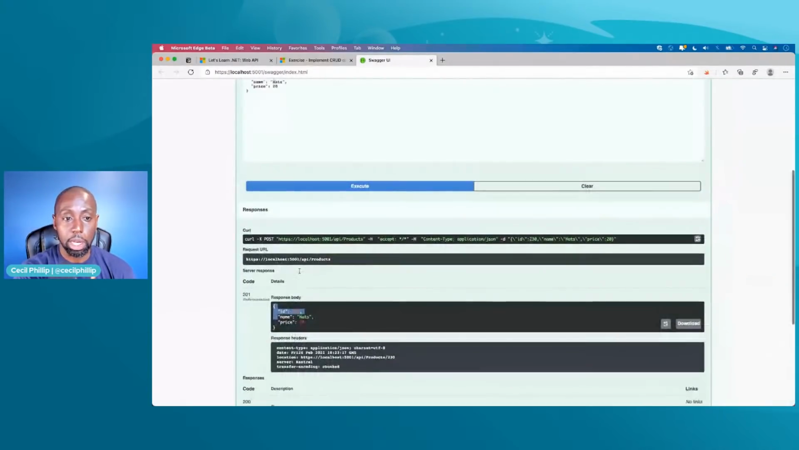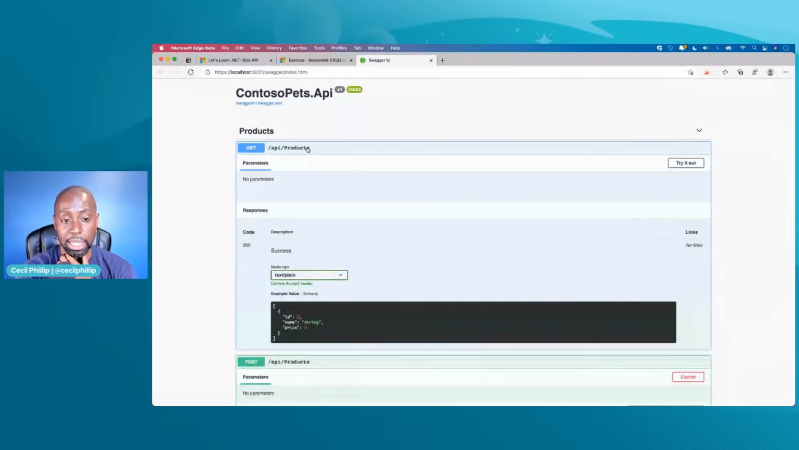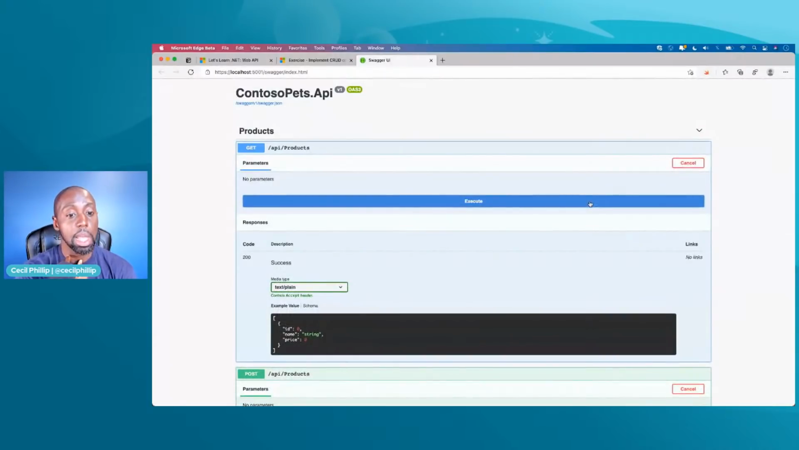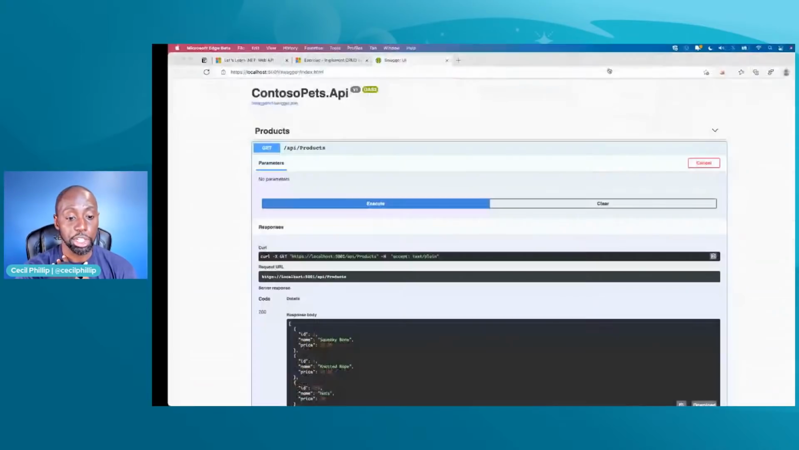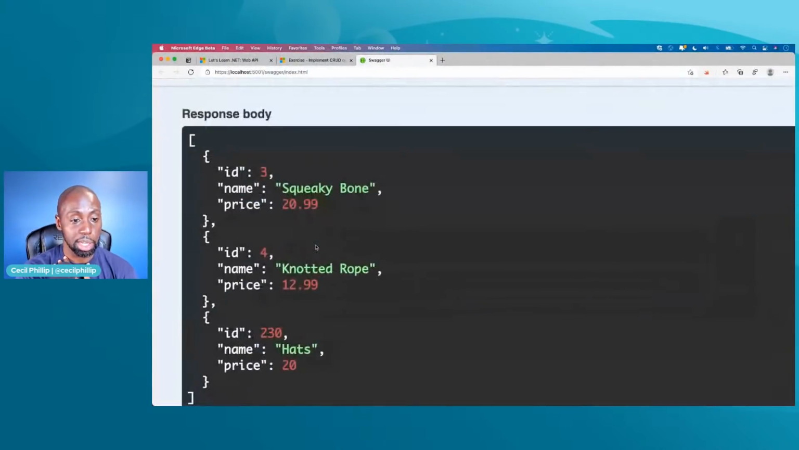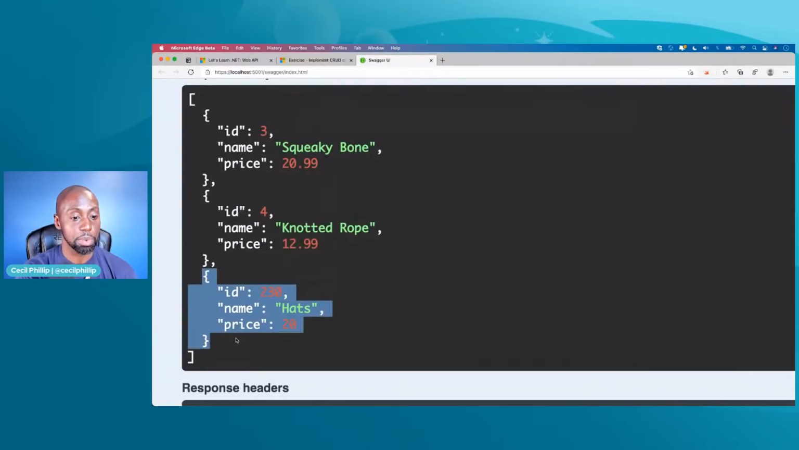Now, if I scroll back up and head over to just the get products one and execute that, I should be able to see, oh, I still have this breakpoint here. I can take that out. I should be able to see the one that we just created. And notice we were returning it right here, right? So we created it. It was added to our in-memory database. And notice it has a unique ID that's in there as well.